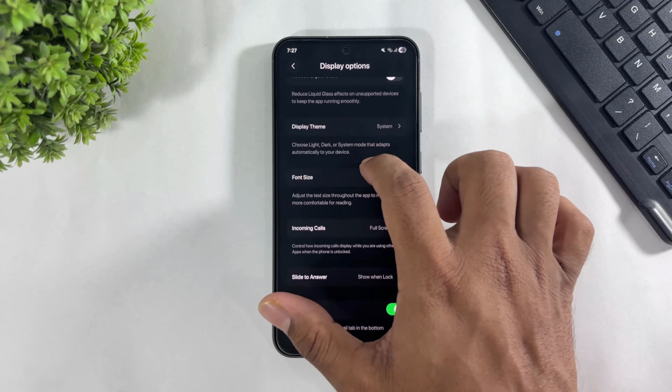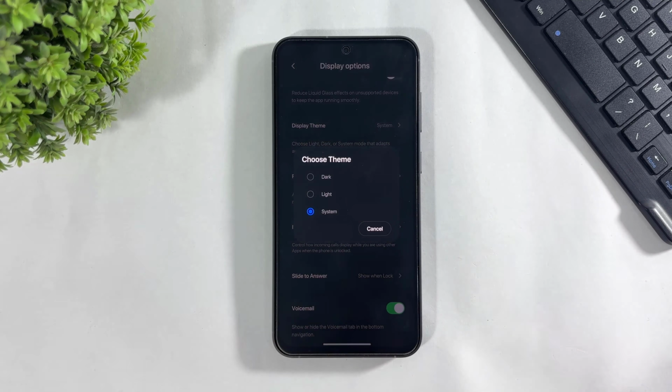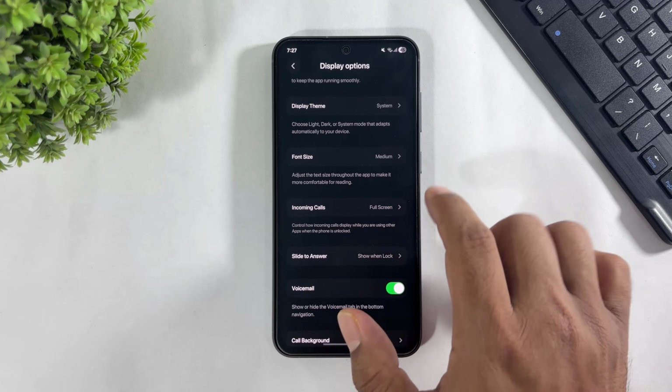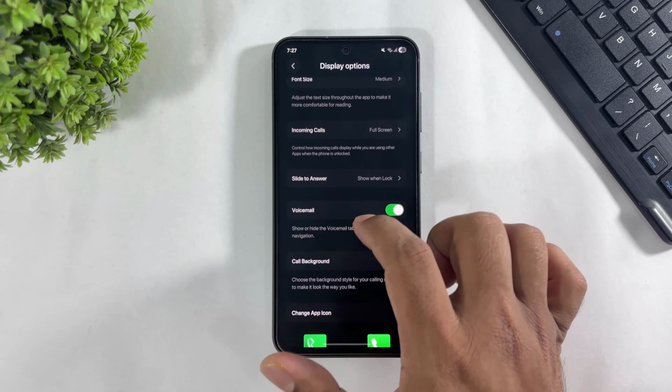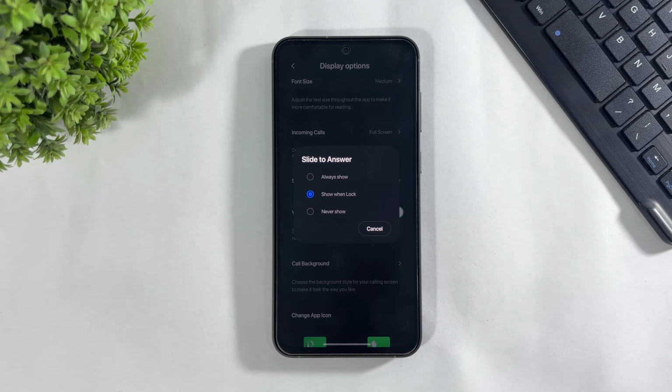Look at this next option, display theme. You can also set light or dark mode, font size, incoming calls, full screen or banner, slide to answer. You can also set calling button,